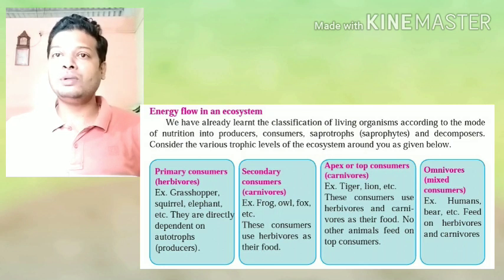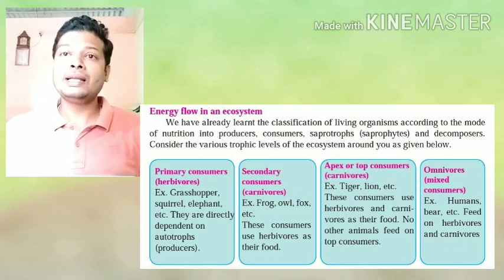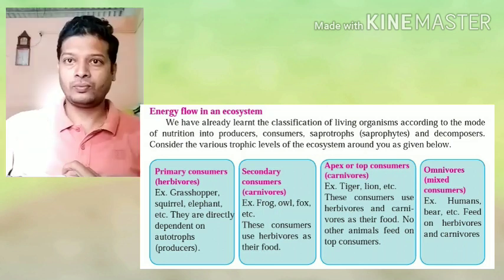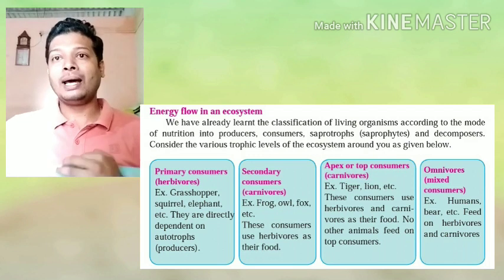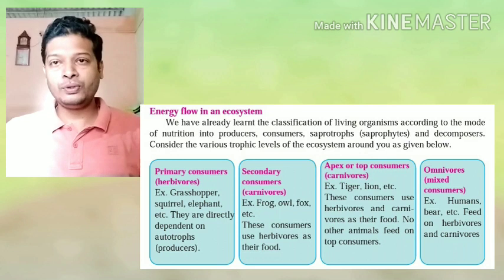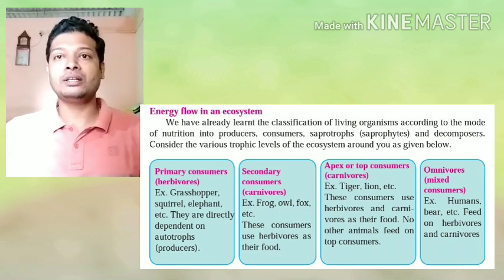Those animals which feed on primary consumers are called carnivores or secondary consumers. Those organisms which feed on secondary consumers are called tertiary or apex consumers. Apart from this, we also have omnivores. Omnivores are those organisms which feed on herbivores or producers, or they can feed on secondary consumers also.